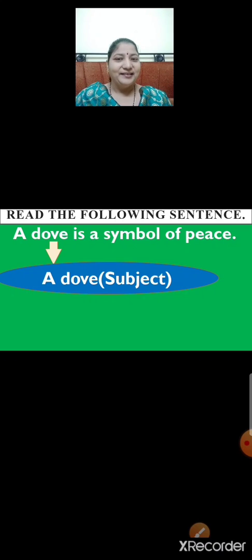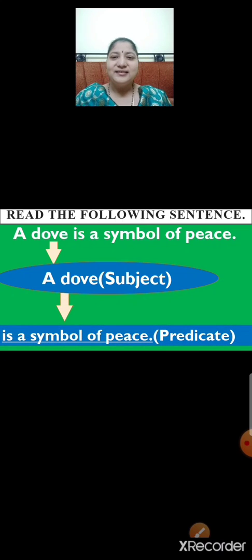Yes, you are right. That it is a symbol of peace. So, is a symbol of peace is the predicate. So, children, a dove is a symbol of peace. In the sentence, a dove is a subject and is a symbol of peace is the predicate.